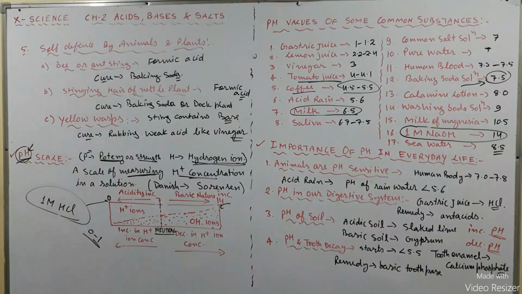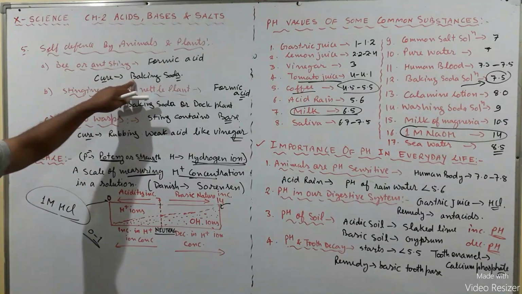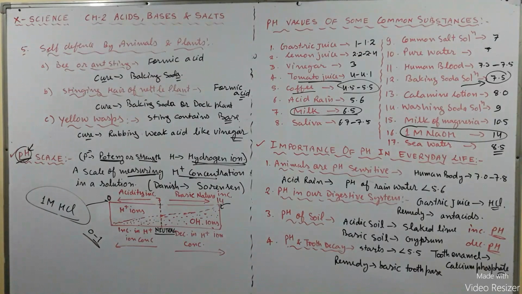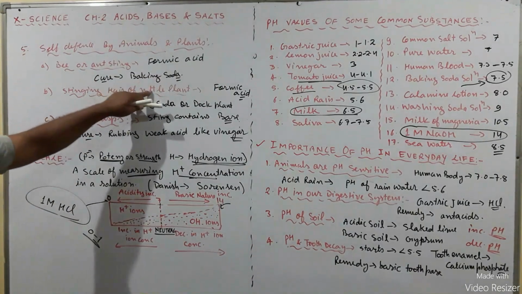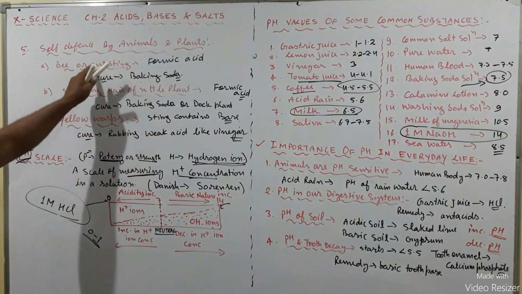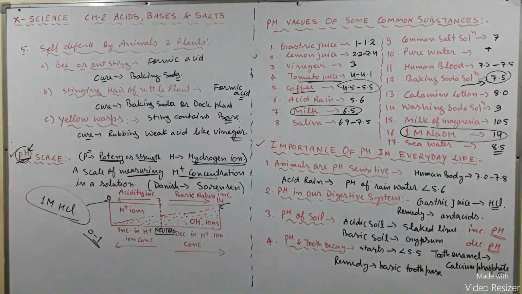And what is the remedy for that? We should rub the affected area with a mild base like baking soda. Again, through the neutralization reaction, the remedy for that sting of an ant or honeybee takes place.